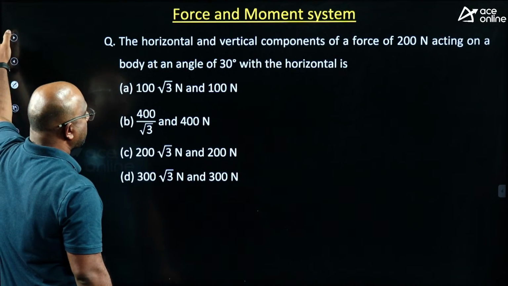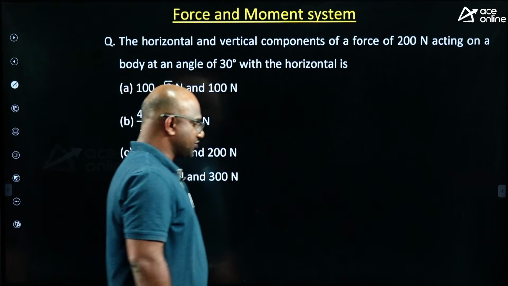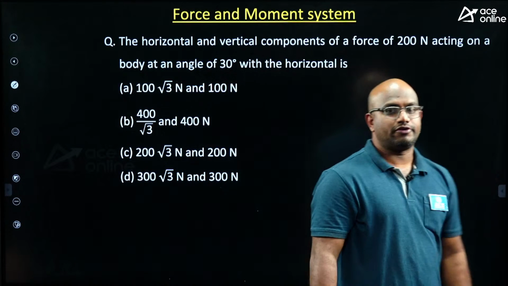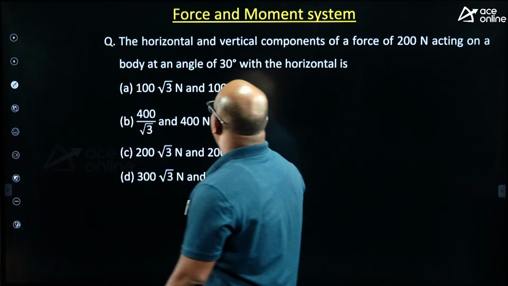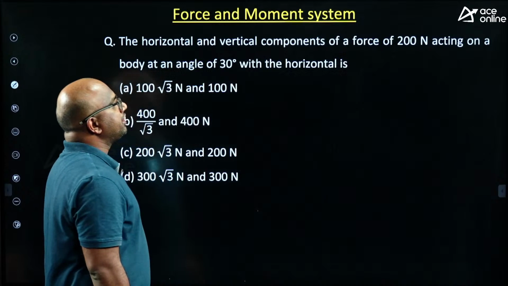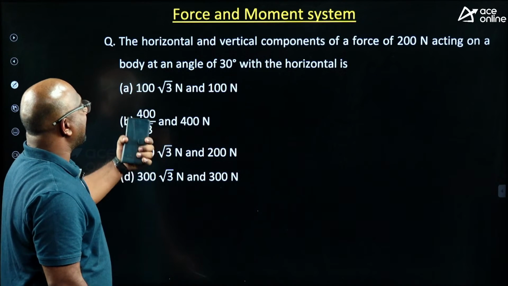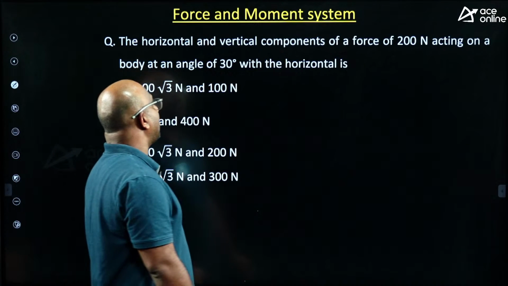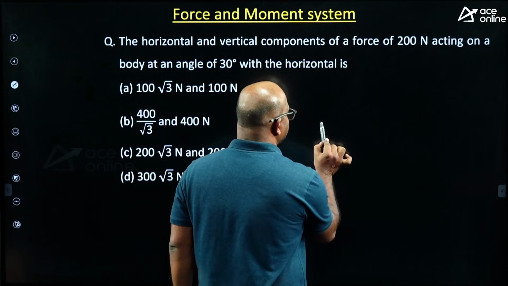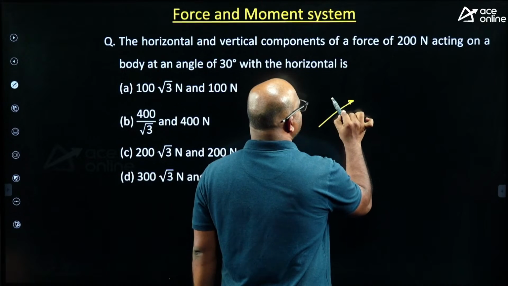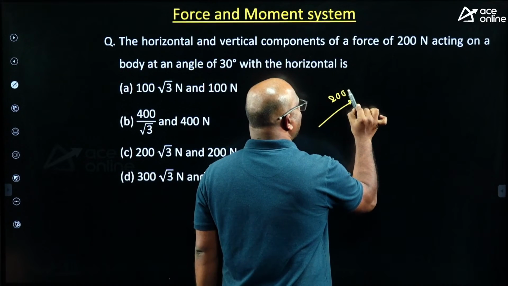Now, see this question carefully. Observe it. The horizontal and vertical components of a force of 200 newtons acting on a body at an angle of 30 degrees with the horizontal are how much, he is asking. This is a direct question, this kind of question only they are going to ask.